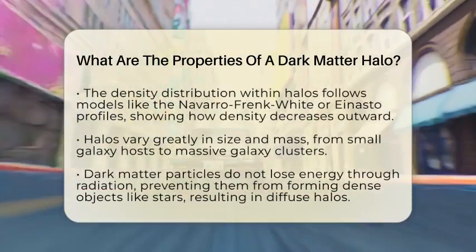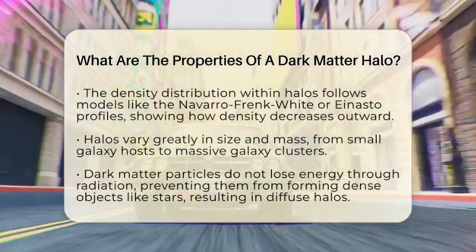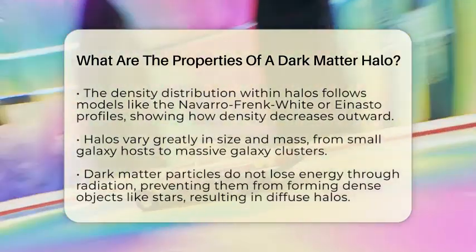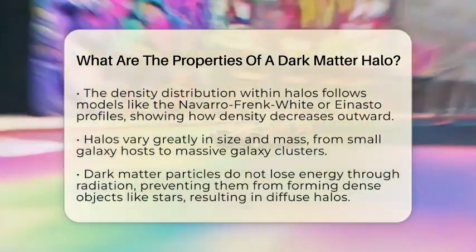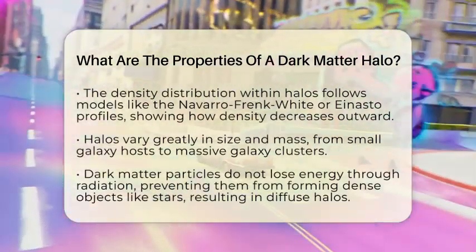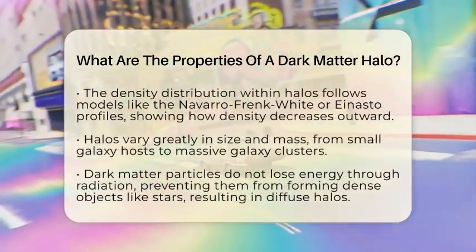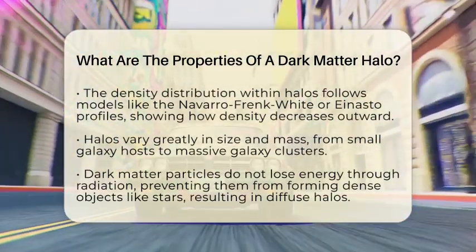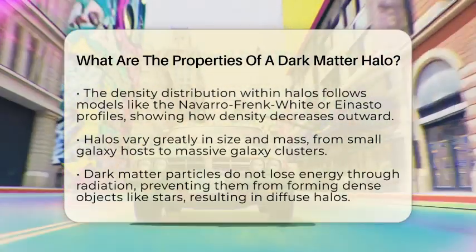The way dark matter is spread inside the halo follows specific patterns. The classic model is called the Navarro-Frenk-White profile, which describes how density drops smoothly from the center outward. More recent studies suggest the Einasto profile fits better, showing a gentle decrease in density as you move away from the core. Dark matter halos vary greatly in size and mass.